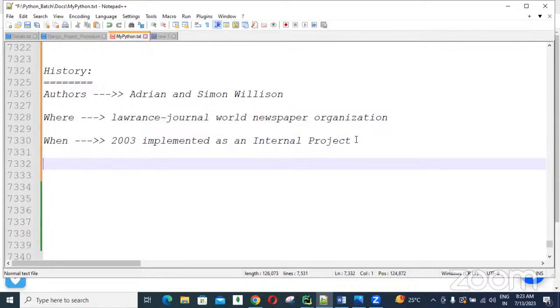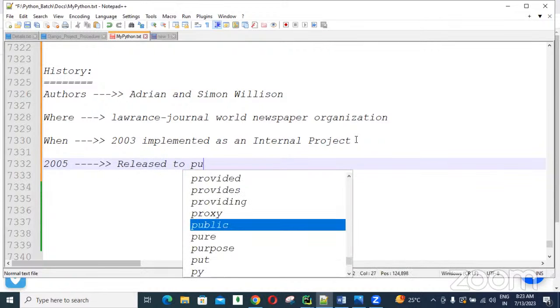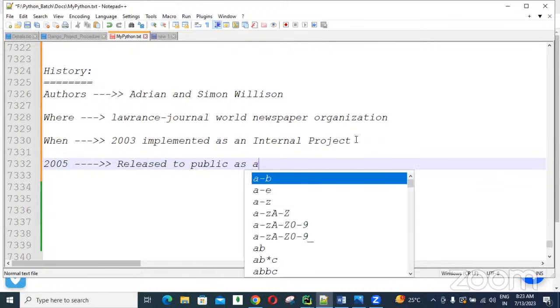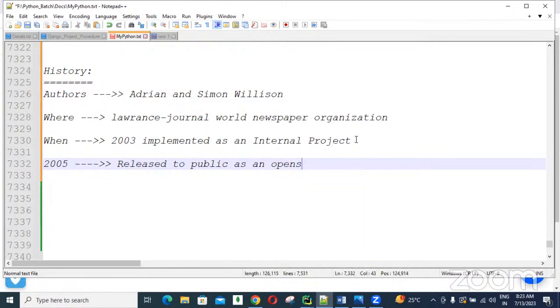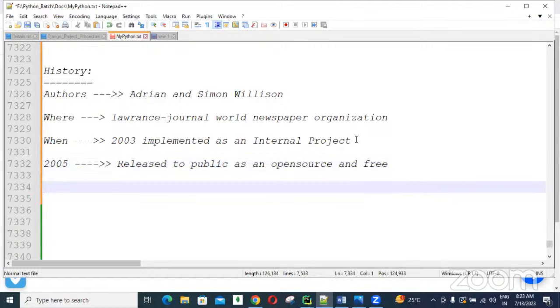Using the Django framework, they were getting a lot of benefits, guys. So that's why they released it to the public as open source and free in 2005, guys.